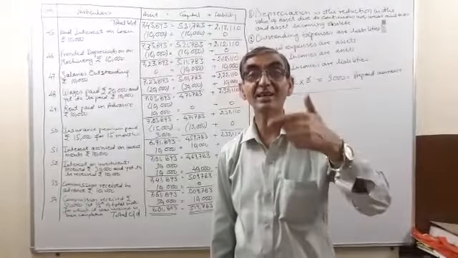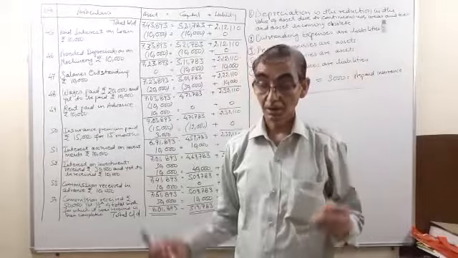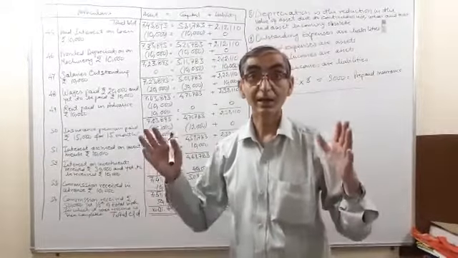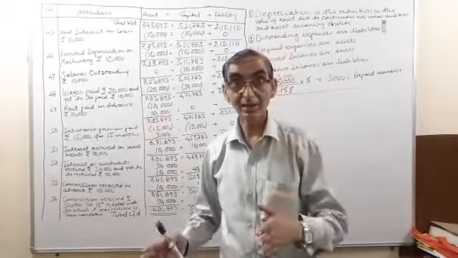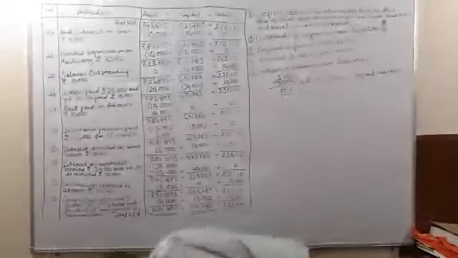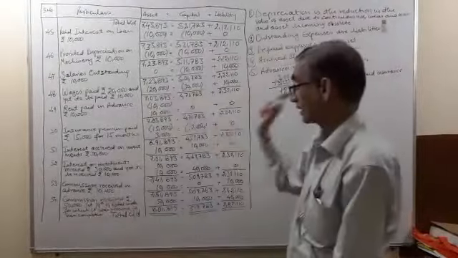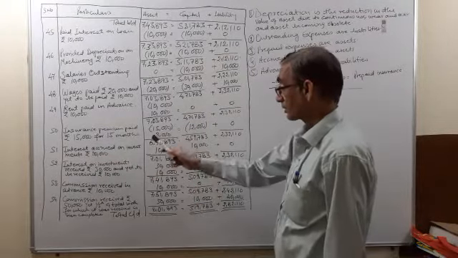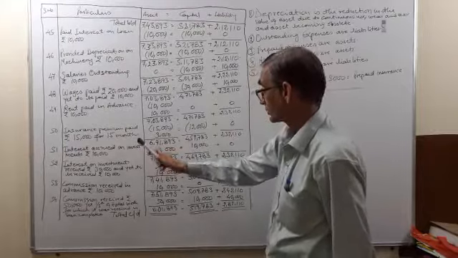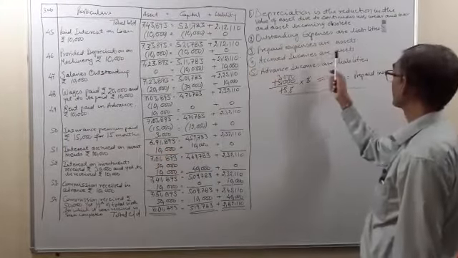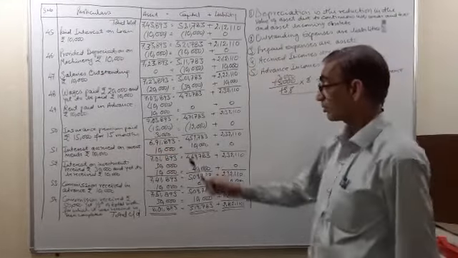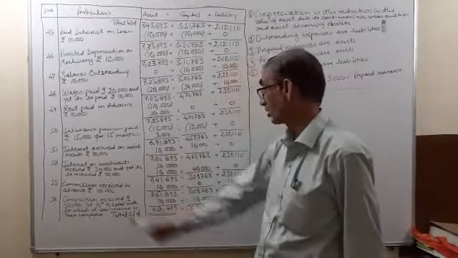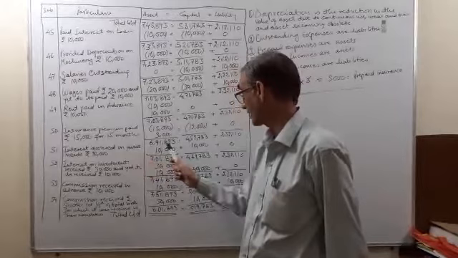but not yet received. इसी साल मिलनी थी लेकिन साल के आखिर तक या करंट अकाउंटिंग पीरियड के एंड तक मिली नहीं है. So that is your accrued income. So accrued interest is there. Interest accrued on investment. So accrued incomes are assets. So 10,000 will be added to the asset because interest accrued on investment was 10,000.